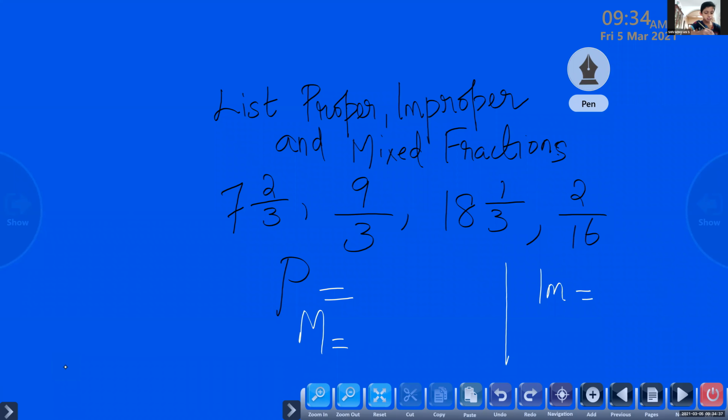We will wait 2 minutes. So children, this is a 3-mark question. For proper, 1 mark, improper, 1 mark, mixed fractions, 1 mark. It is out of 3 marks, this question. John, finish writing?